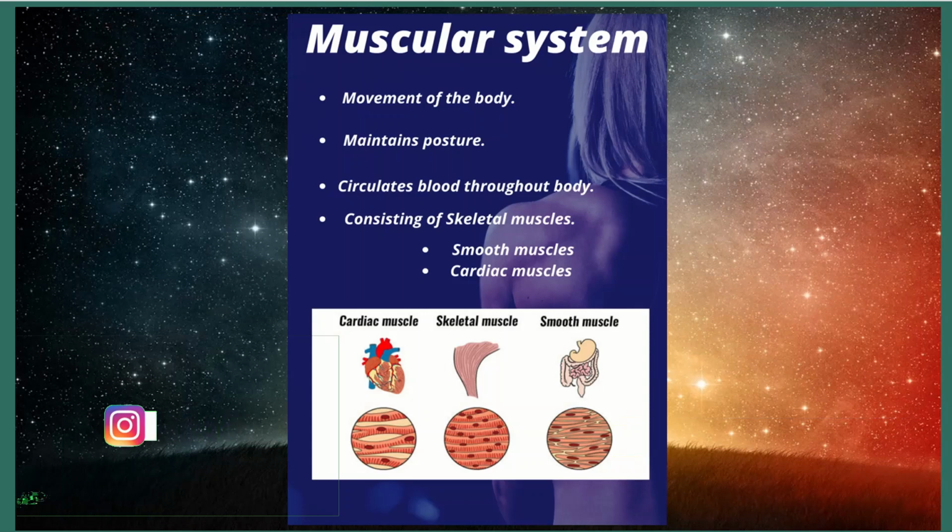Muscular system. The muscular system enables movement of the body, maintains posture, circulates blood throughout the body, and consists of skeletal muscles, smooth muscles and cardiac muscles. Cardiac muscles are in the cardiac region, skeletal muscles in the limbs, smooth muscles in the gut.